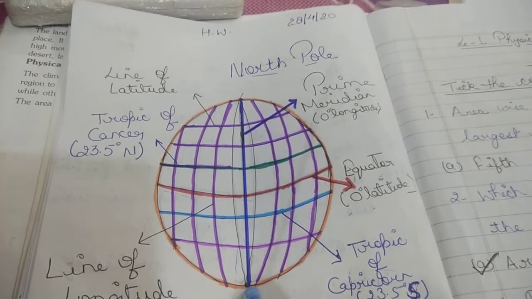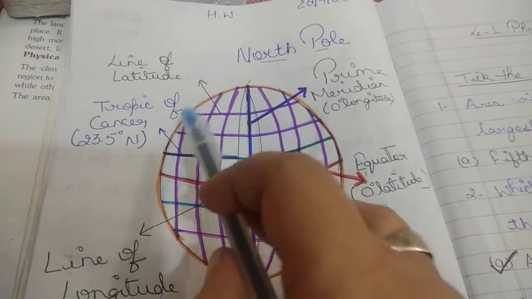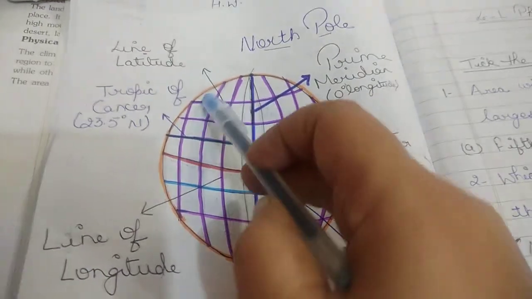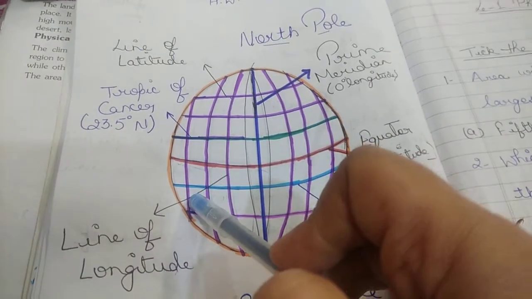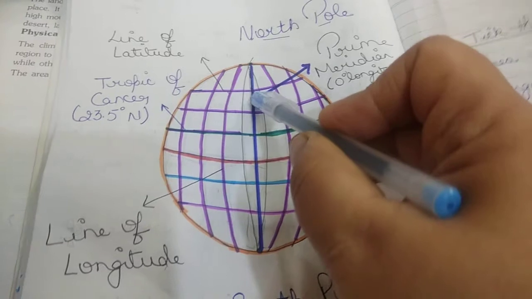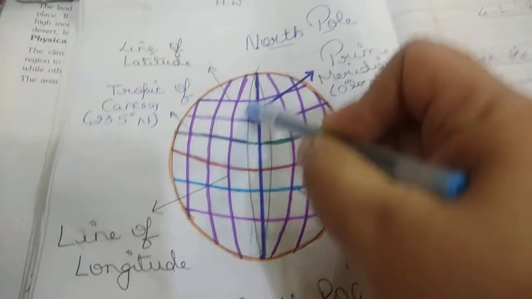Clear? Now children, these sleeping lines are known as lines of latitude. Standing lines are known as lines of longitude.